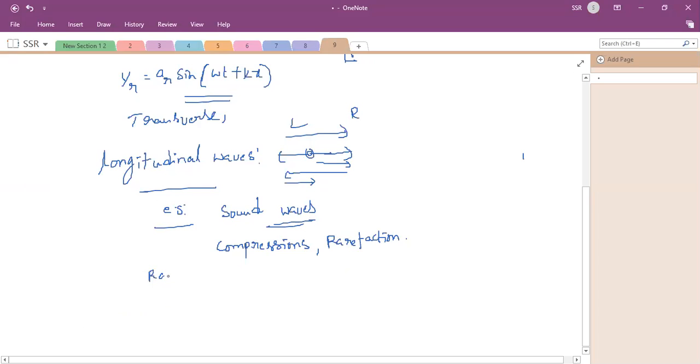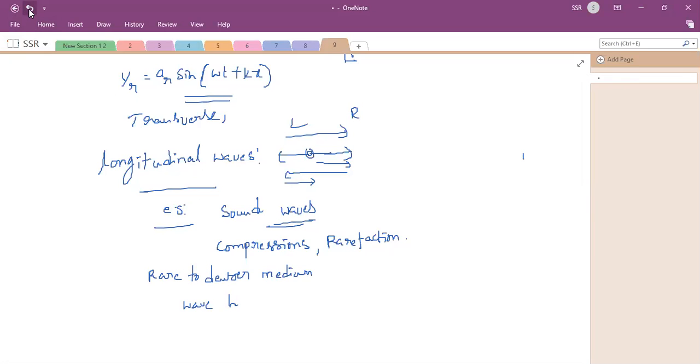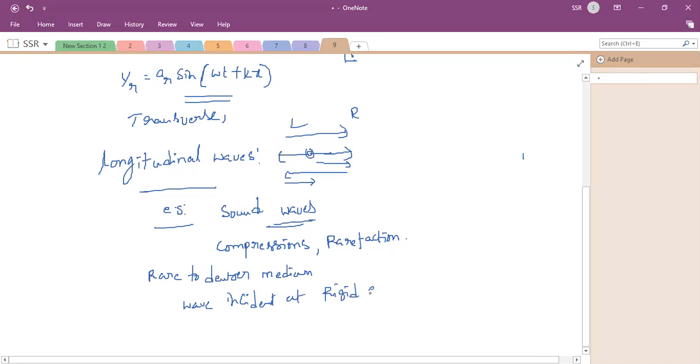A wave propagating from a rarer to a denser medium is the same as a wave incident at a rigid end.